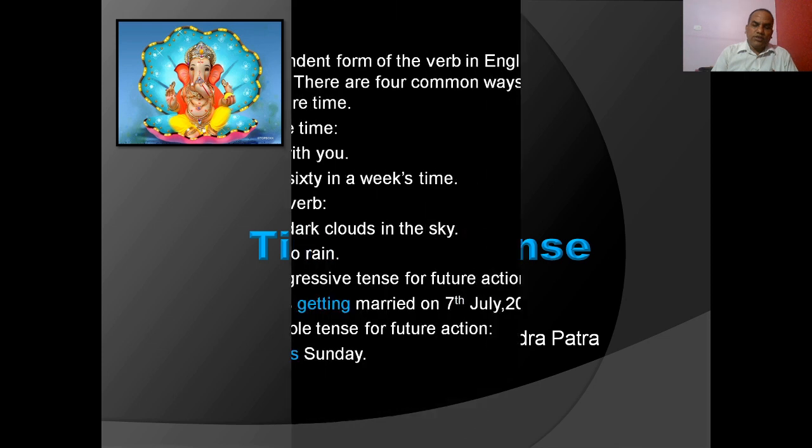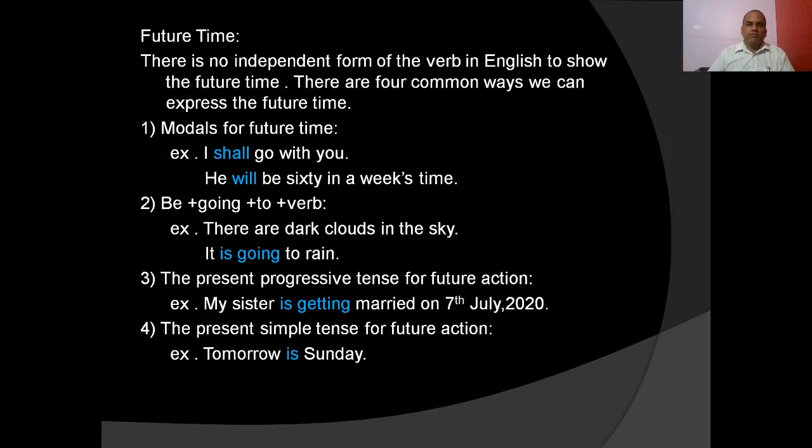Okay, let us first discuss future time. There is no independent form of the verb in English to show the future time. As we know, there are two tenses in English, present tense and past tense. For example, take is the example of present tense, took is the example of past tense. So there is no future tense in English. So how to express future time?